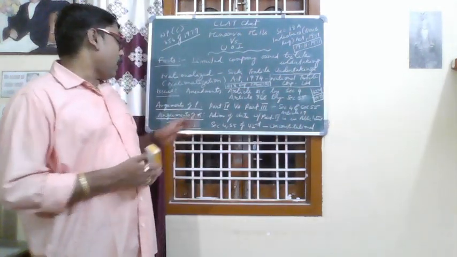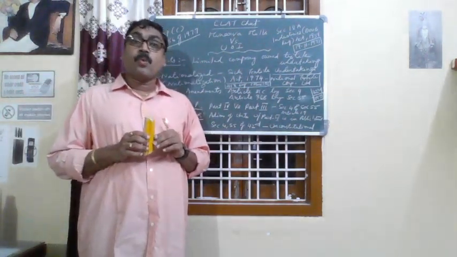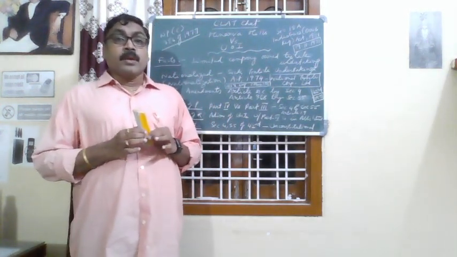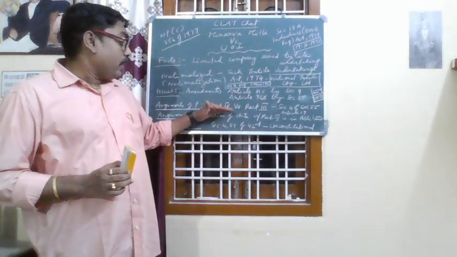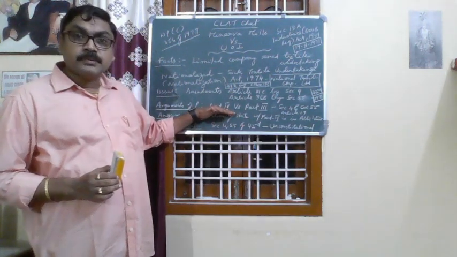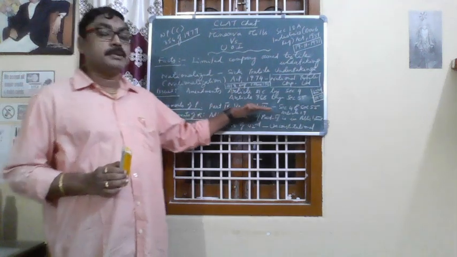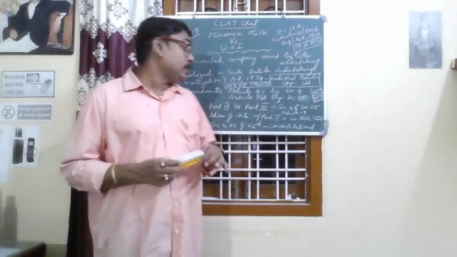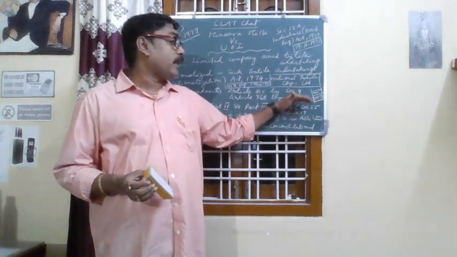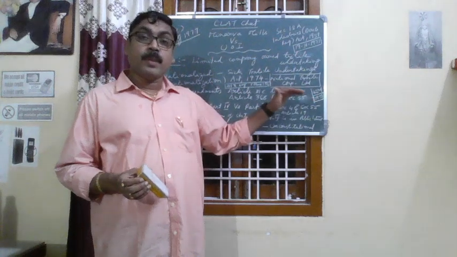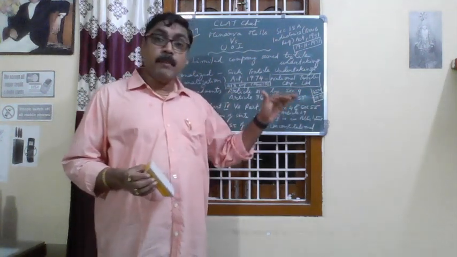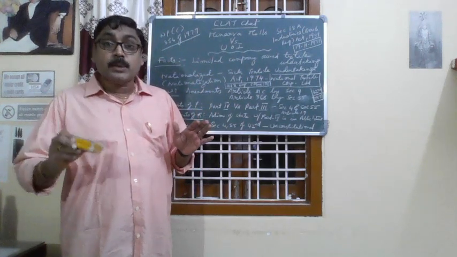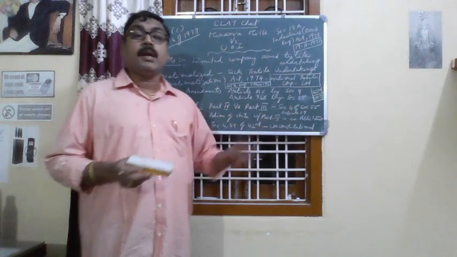Now coming to the arguments of the petitioner. See here, the argument of the petitioner is that Part 4 versus Part 3, meaning Section 4 as well as Section 55 of the 42nd Amendment are overriding the fundamental rights granted to the petitioner by Article 19.